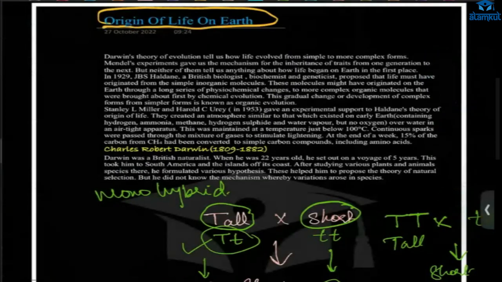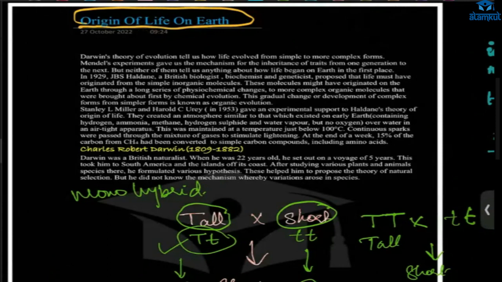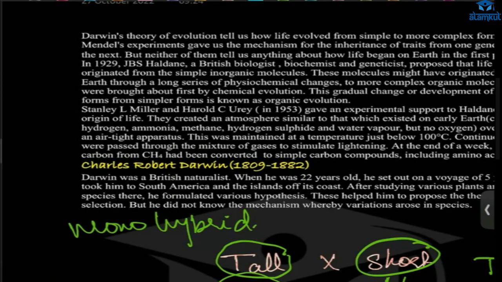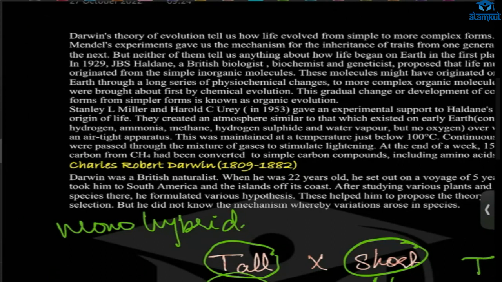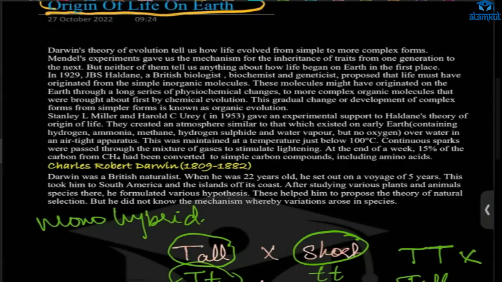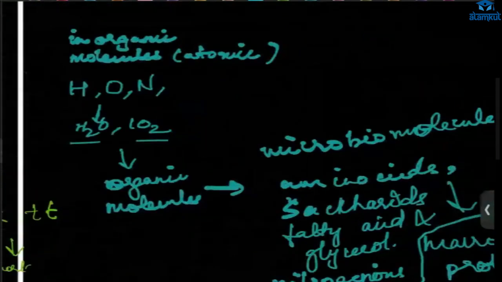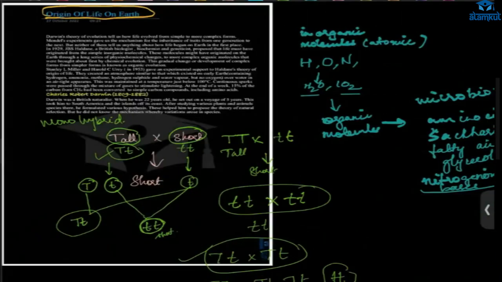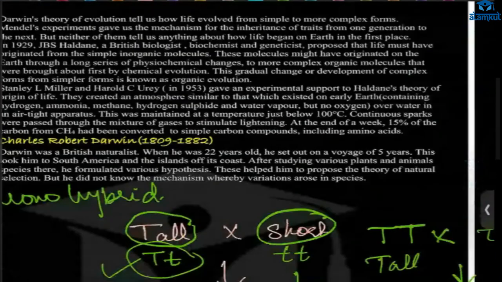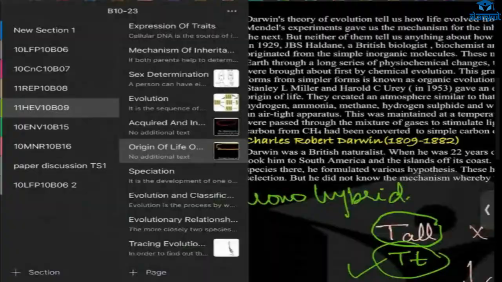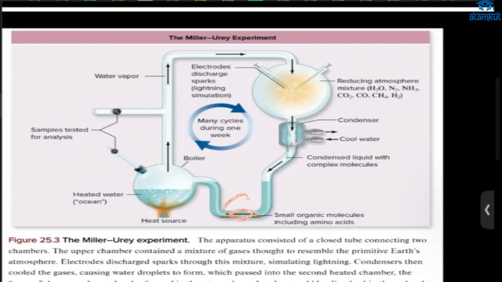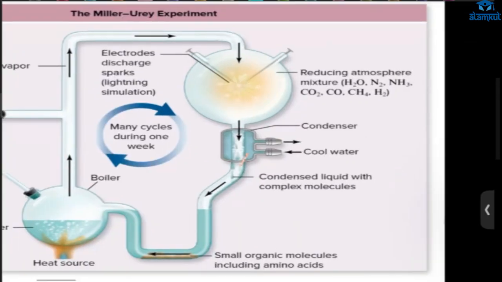So he was stating that from chemicals, life came, and this was proven by Stanley L. Miller and Harold C. Urey. They experimented and they found, what did they do? They put the condition of the earlier environment. See this one, this was the experiment in the starting environment.